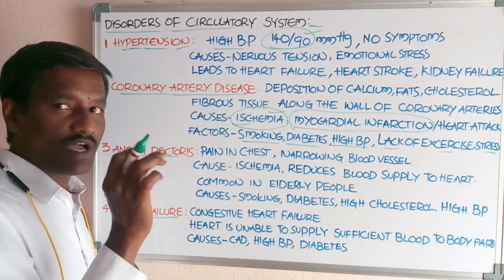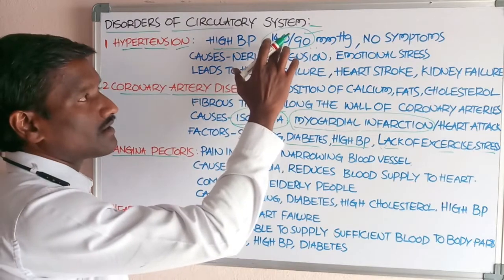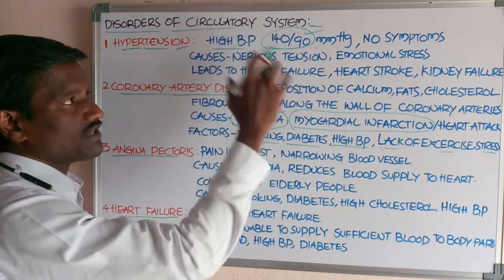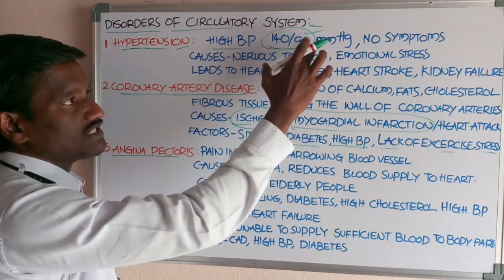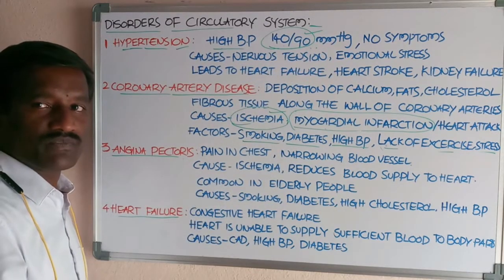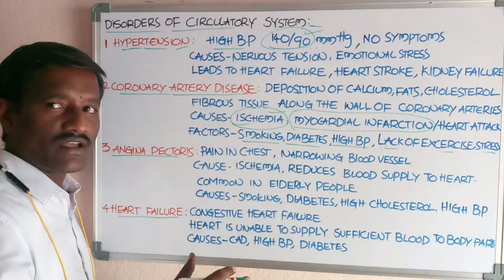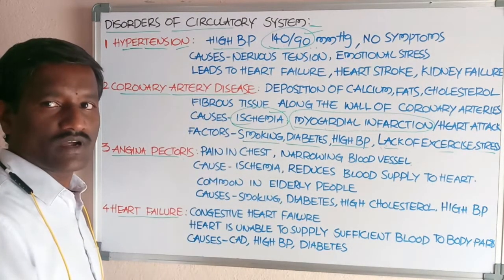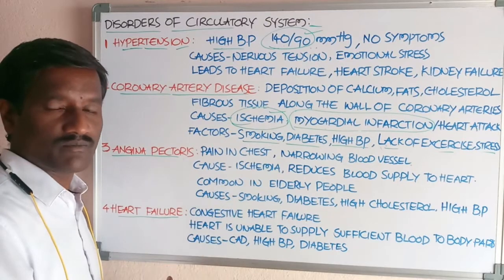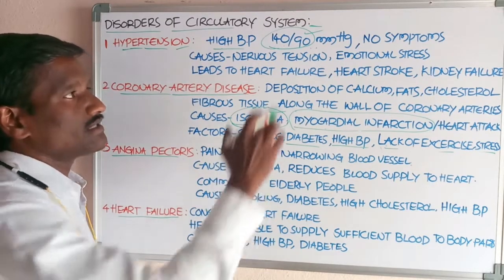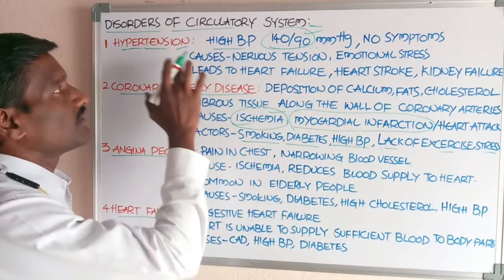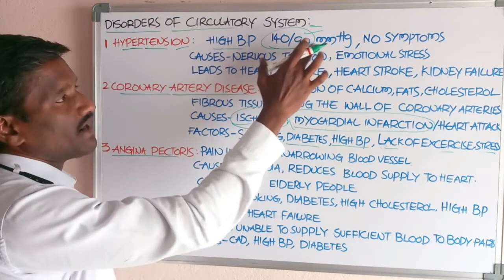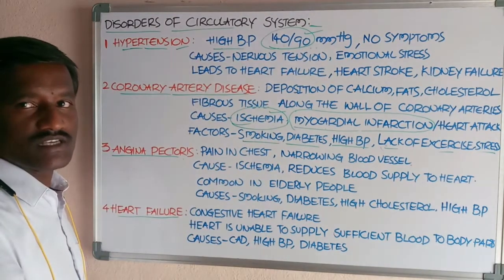At that time the blood pressure is called systolic pressure, equal to 140 mmHg. 90 mmHg is the diastolic pressure. It is the blood pressure when the heart is in the diastolic, rest condition. Hypertension means high BP, that is equal to 140 by 90 mmHg.